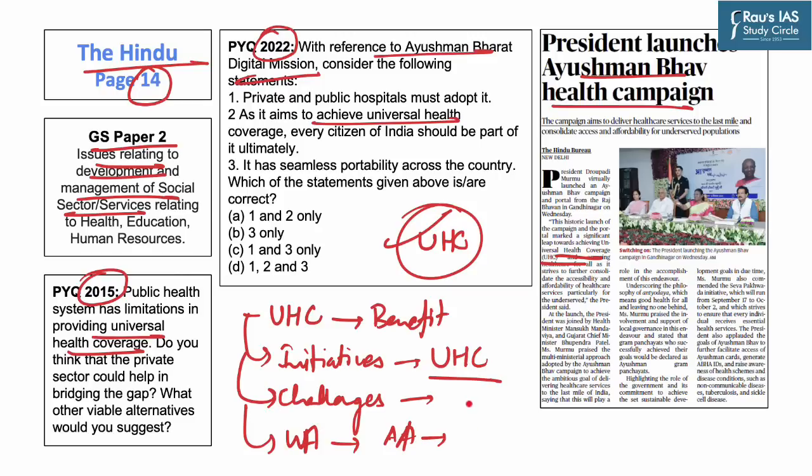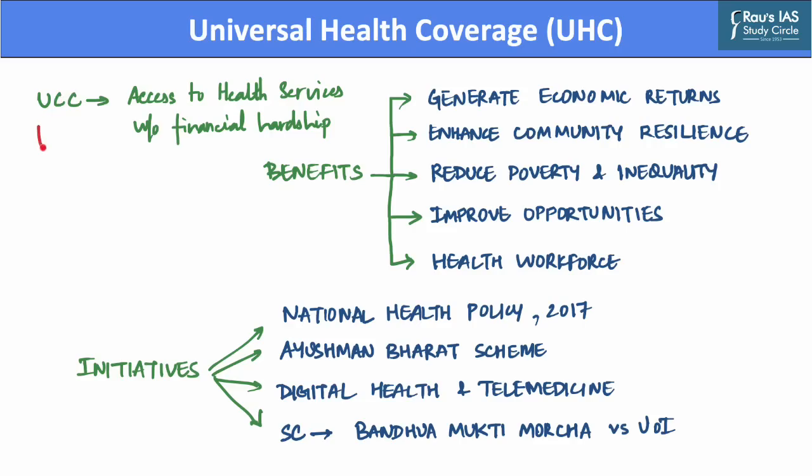Hence, let us start our today's discussion by discussing what is universal healthcare coverage as well as its benefits. Now, according to the World Health Organization, universal health coverage means that people have access to healthcare services that they need, and it also highlights when and where they need these services from without facing any financial hardship. Thus, we can say that universal health coverage facilitates people's enforcement of the right to health. Now, there are several benefits of universal healthcare coverage.